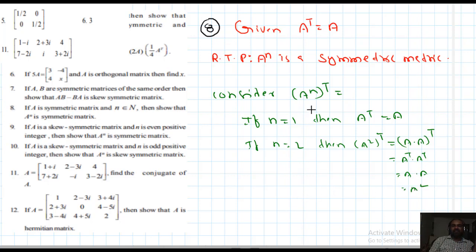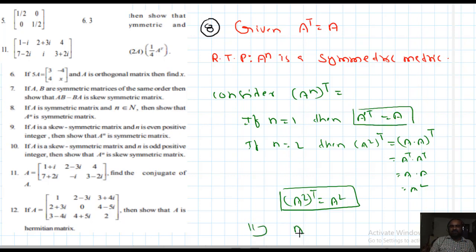So what I got here again is A power n whole transpose equal to A power n, where n is taken as 2 here. Similarly, A power n whole power t should give A power n. Okay, that is, yeah, A power n is a symmetric matrix. This is problem number 8.